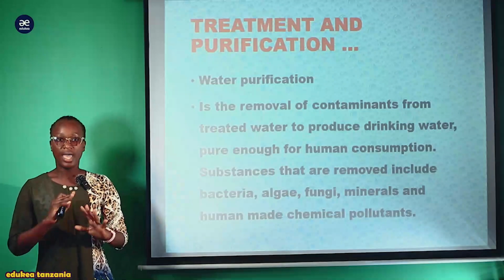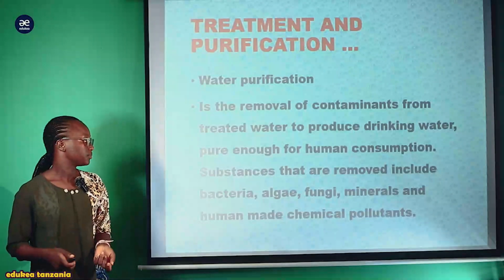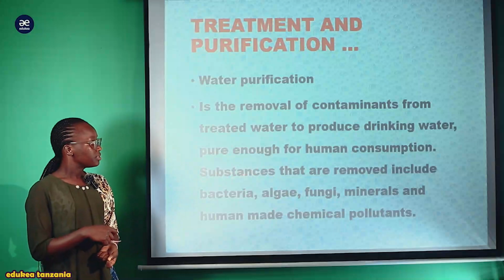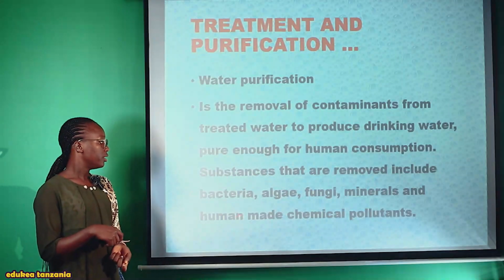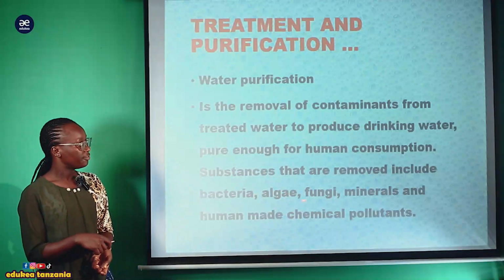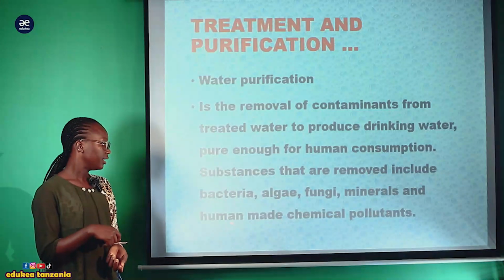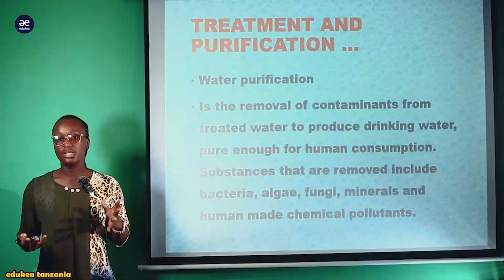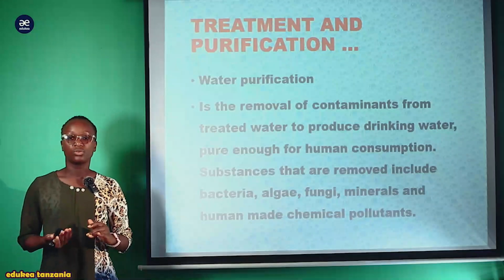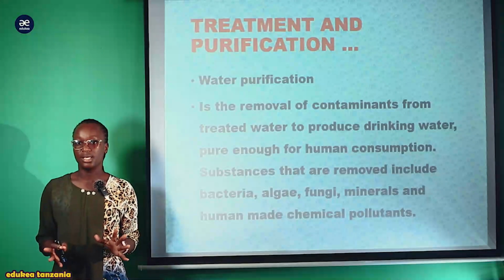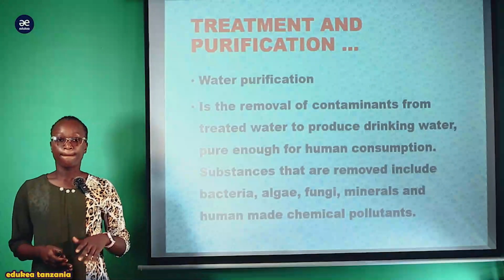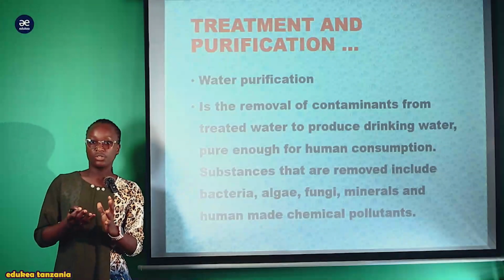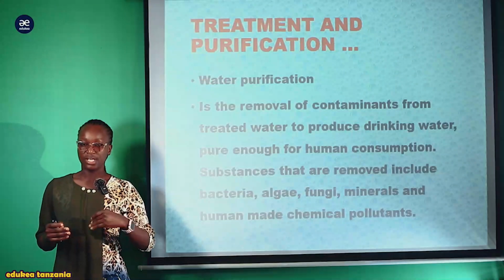Substances that are removed include bacteria, algae, fungi, minerals and human-made chemical pollutant. Kwamba tunapofanya purification hapa tunaenda kuremove bacteria, fungi, na zile other chemicals of human being pollutant ambazo zenyewe zitapelekea maji ambayo alishakuwa treated yawe pia yana some of contaminants.